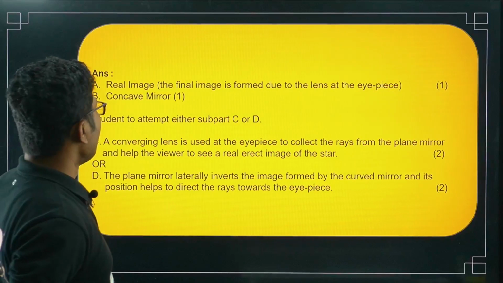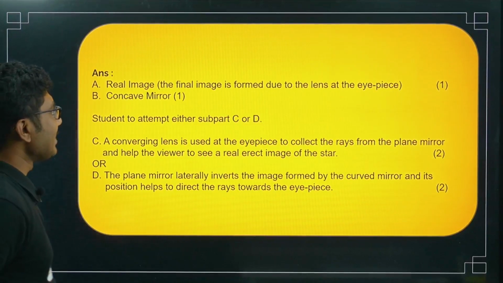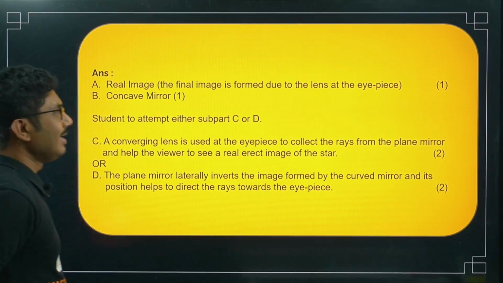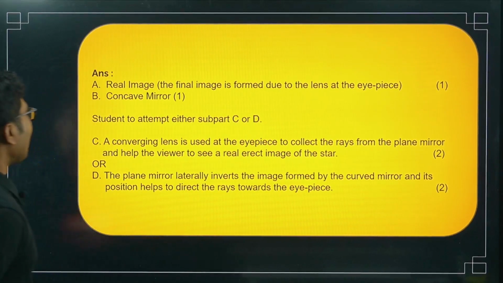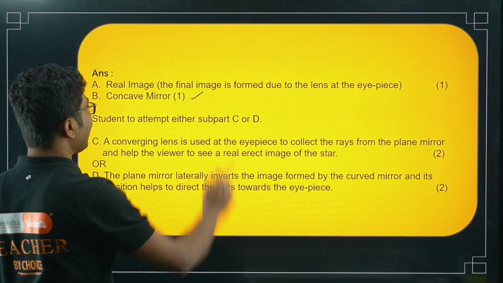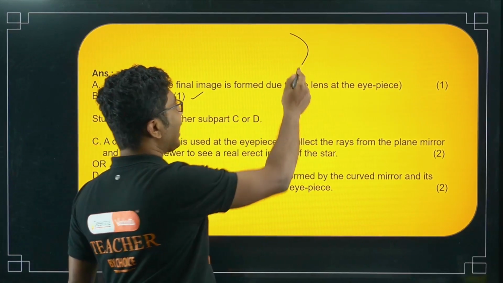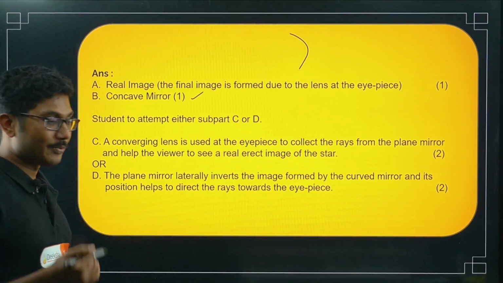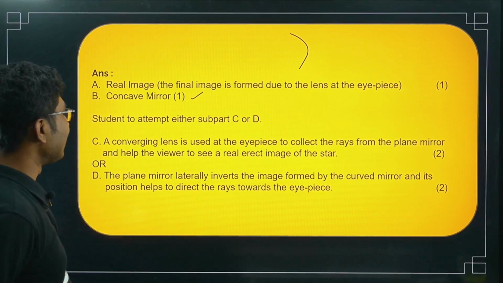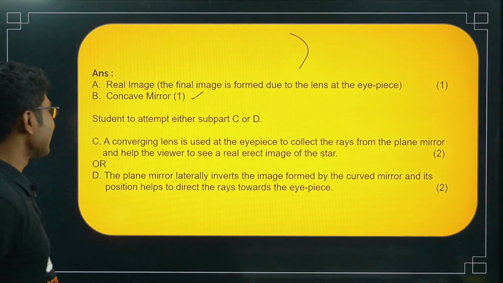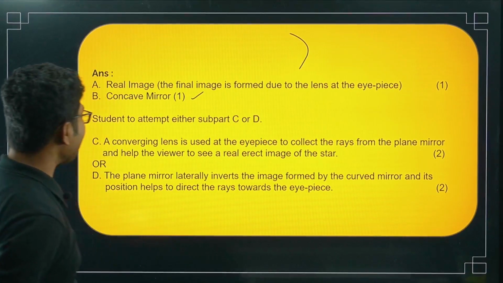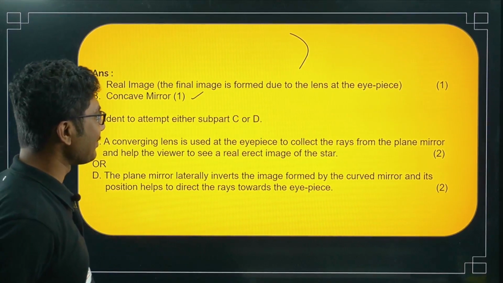Okay. Now, the final image is formed by the lens at the eyepiece. So basically it's a real image, right? The mirror that is used in the first case is definitely a concave mirror, right? We can see that this is a concave mirror, and the name of this type of telescope is called Cassegrainian telescope. Okay, student, to attempt the other subpart C or D, the converging lens is used at the eyepiece to collect the rays from the plane mirror and help the viewer to see the real erect image of the star.